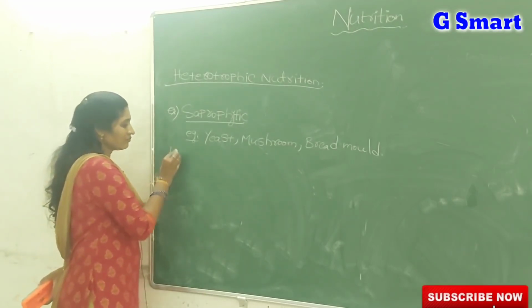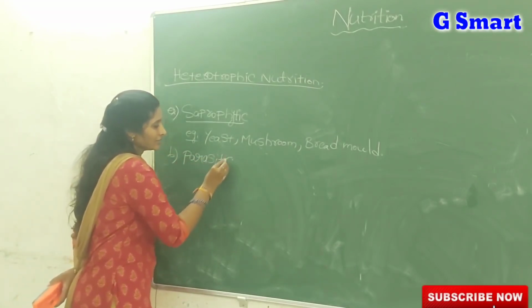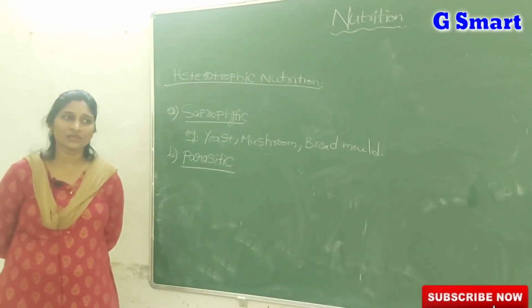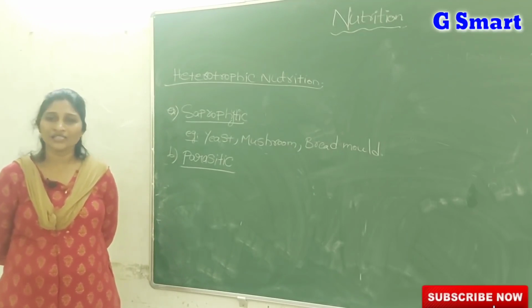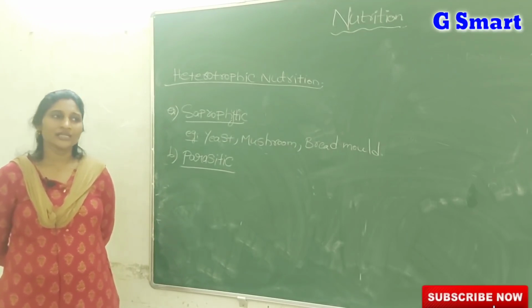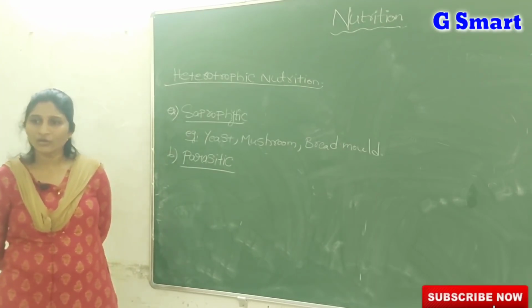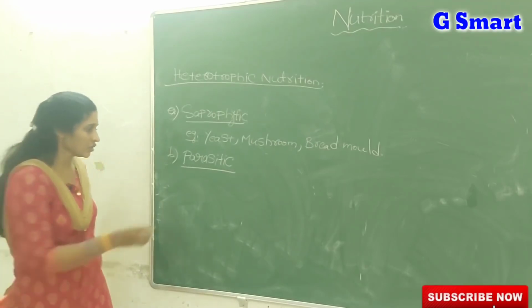The second one is parasitic nutrition. Parasitic nutrition means the organisms which derive nutrients from other organisms without killing them. They are unable to prepare their own food, so they derive nutrition from other organisms, but they do not kill those organisms.